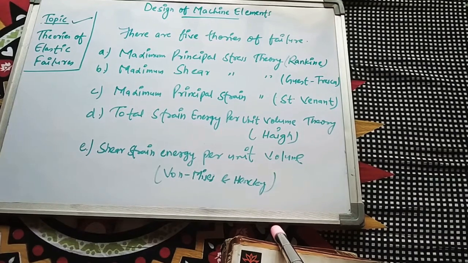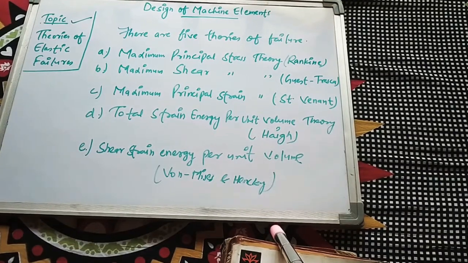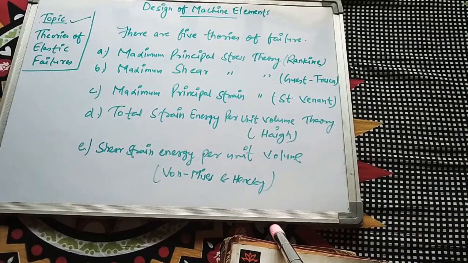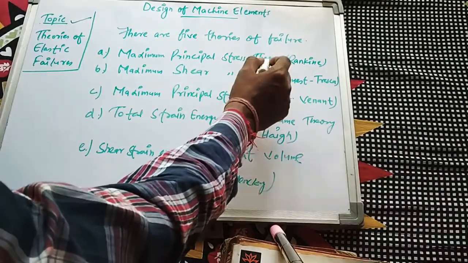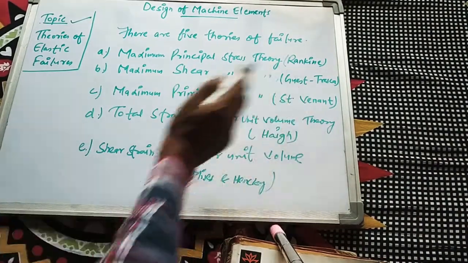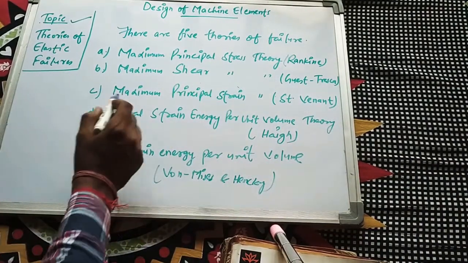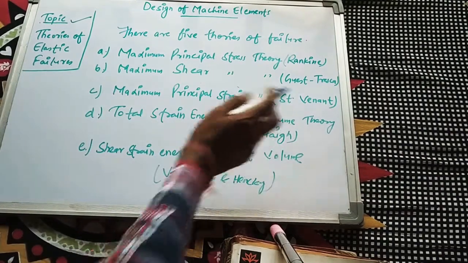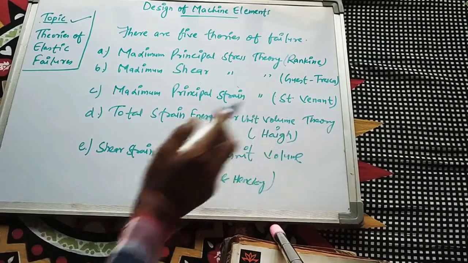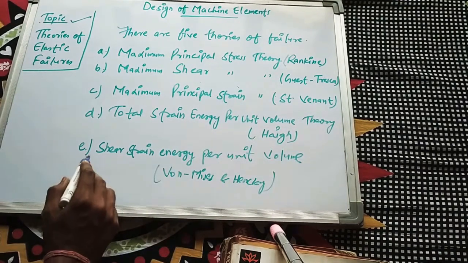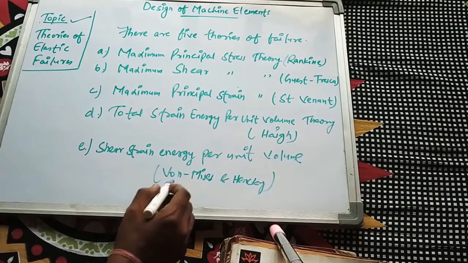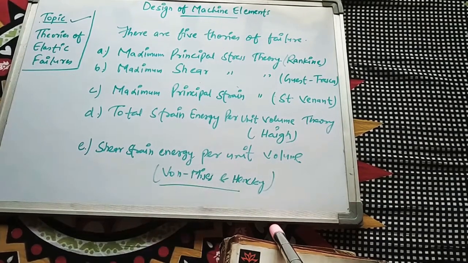So now coming to the next topic, that is the theories of failure. There are mainly 5 theories of failure. The first one is maximum principal stress theory, given by Rankine. The next one is maximum shear stress theory, given by Guest-Tresca. The third one is maximum principal strain theory, given by Saint-Venant. The fourth one is total strain energy per unit volume theory, given by Haigh, and the fifth one is shear strain energy per unit volume theory, given by von Mises and Hencky.